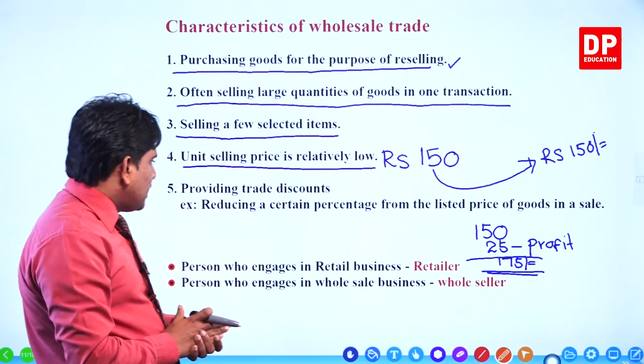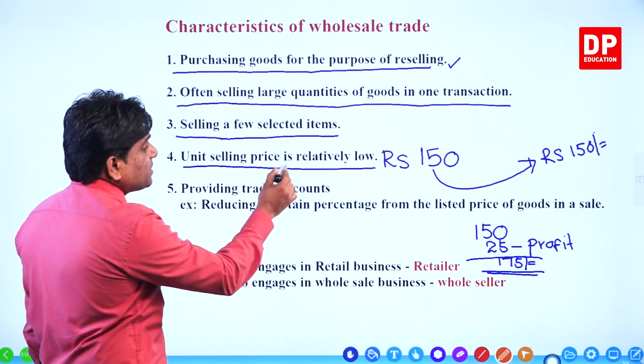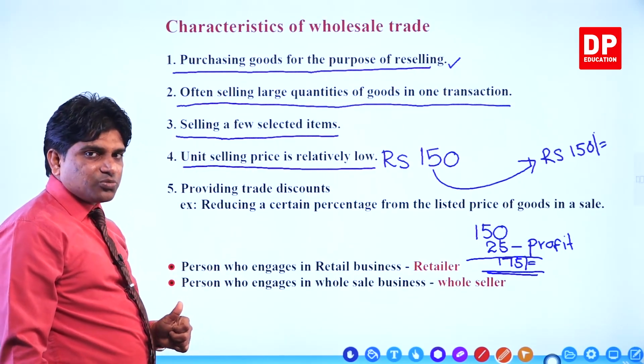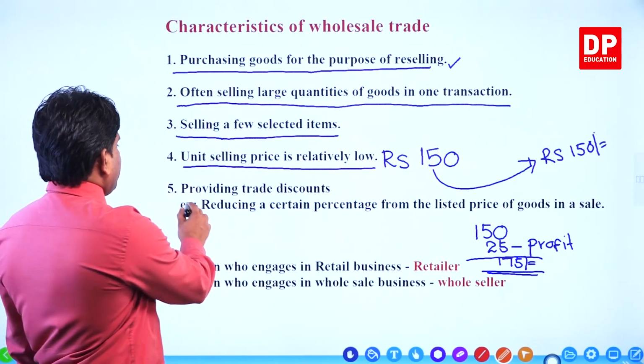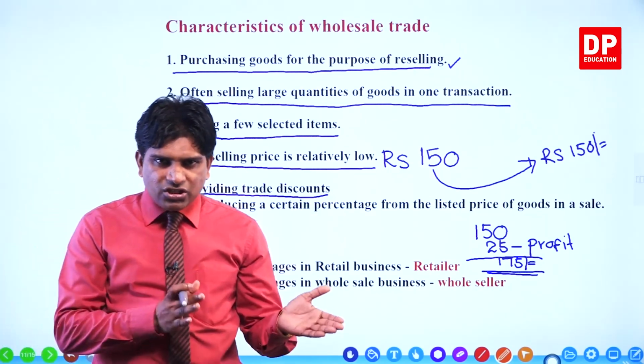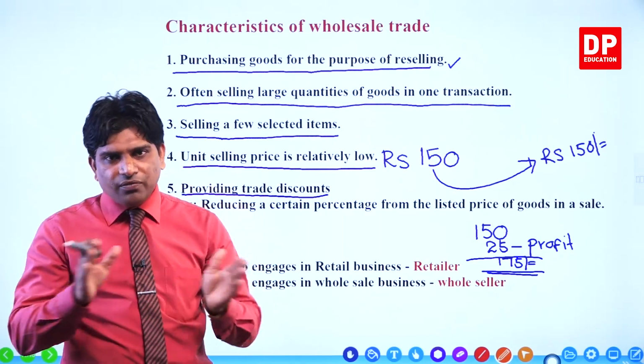That's why I have given here that unit selling price is relatively low in the wholesale business. The other one is providing trade discounts. Yes, you have to give discounts. Why? Because if you are the wholesaler, your customers will buy a large number of units from you.